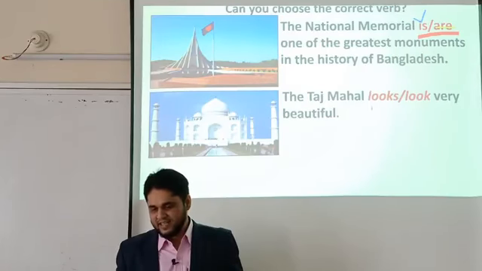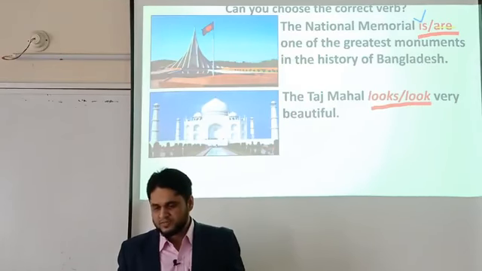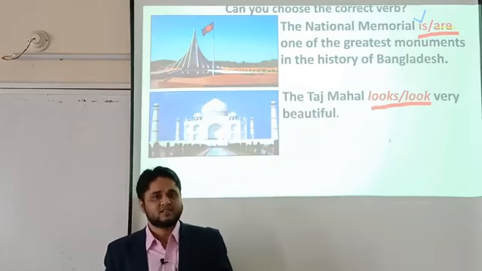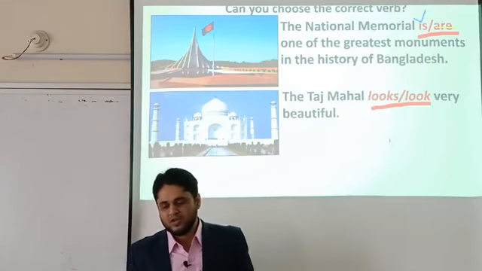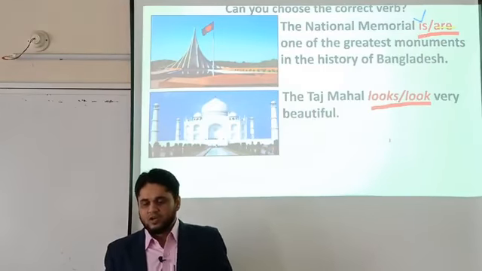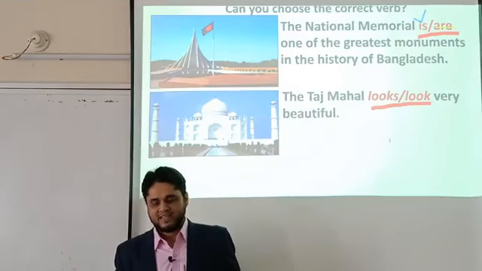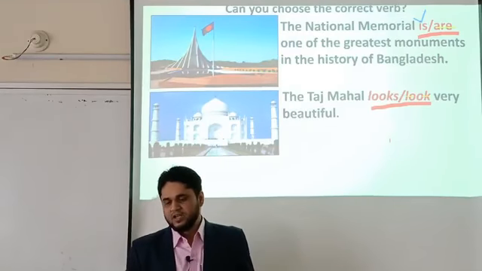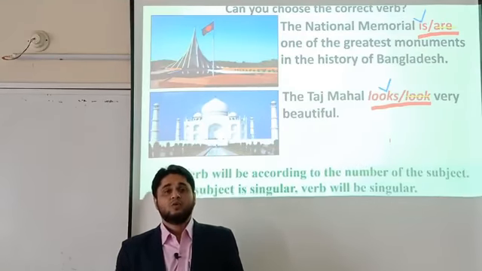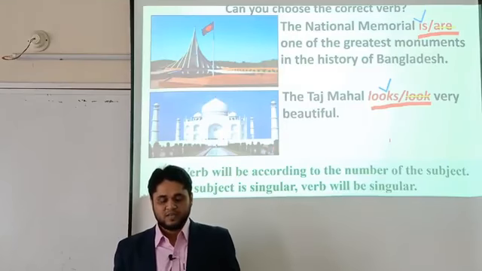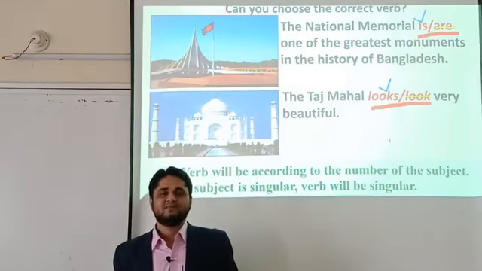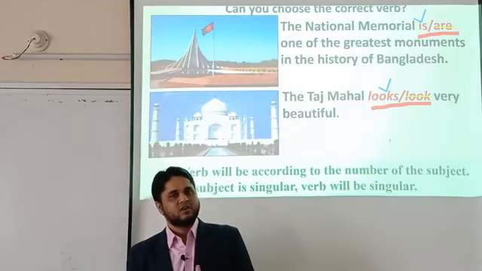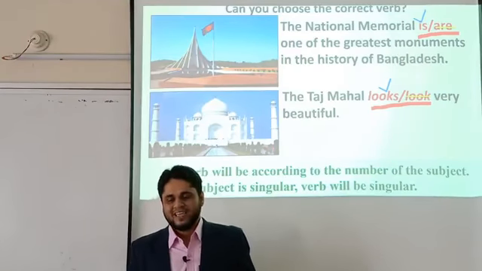The sentence is: The Taj Mahal looks very beautiful. Here in this sentence, look or looks, you are requested to pick one of them. The Taj Mahal looks very beautiful. Here the correct answer is looks. So what's the reason? What's the rule? The verb will be according to the number of the subject. If the subject is singular, the verb will also be singular.